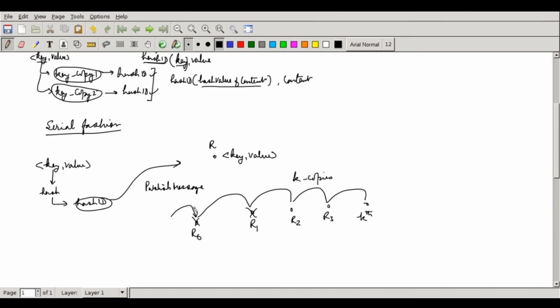Whenever a root node dies off, the query will automatically go to another place where the key value pair will always be there. So I can maintain k copies for each key value pair. That could be one possible way of handling the situation.